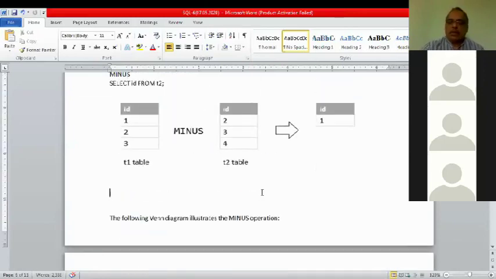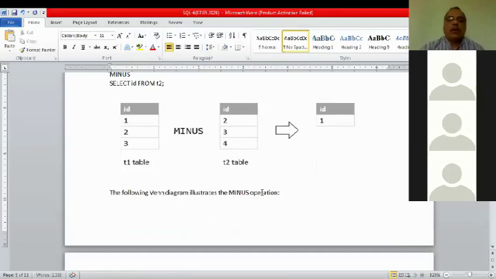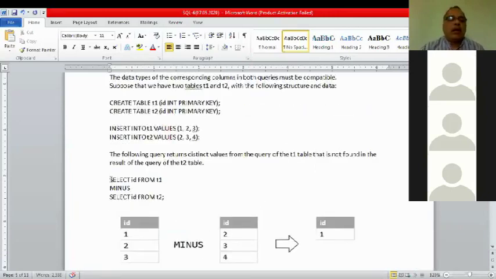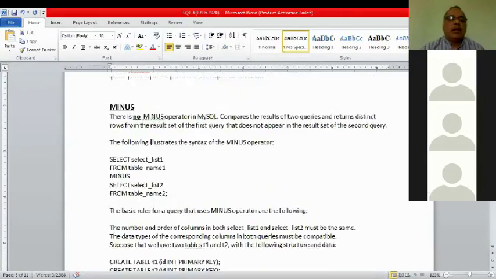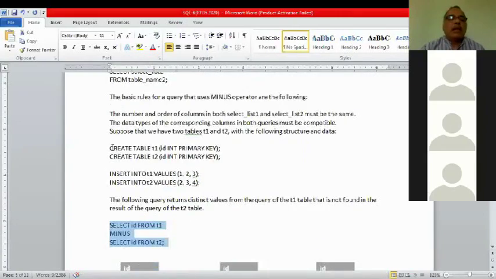So this is the concept. As an example, say you have created a table T1 with one field ID of type primary key, and table T2. Then you inserted values 1, 2, 3 and 2, 3, 4.